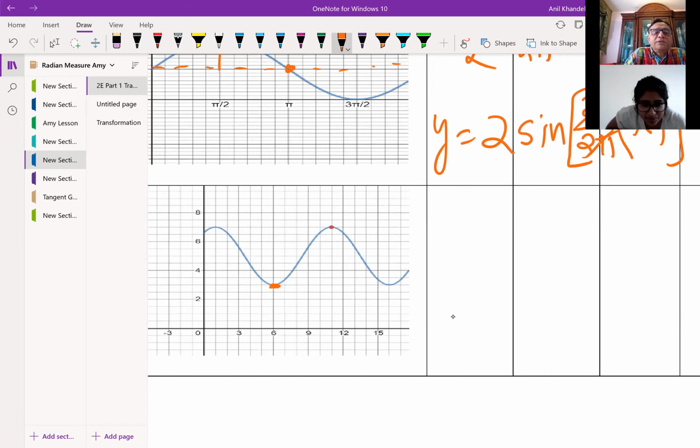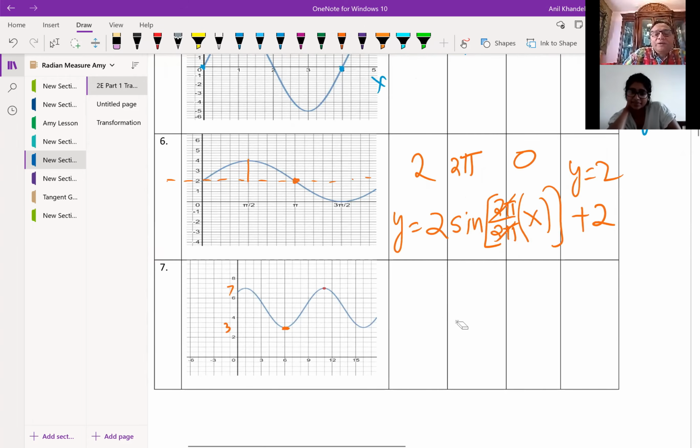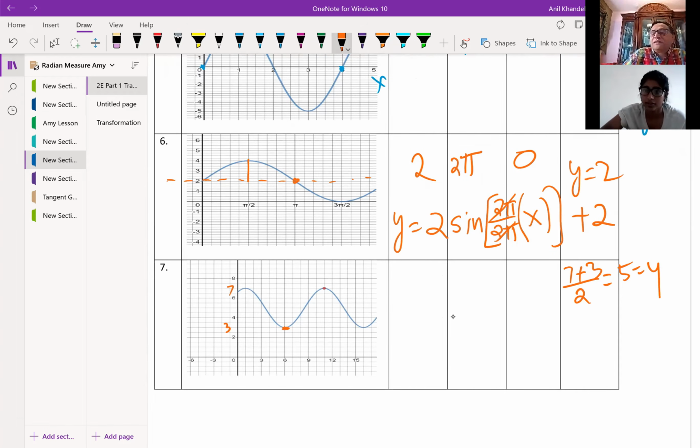So it goes from 3 and the maximum is 7, right? To find the axis, which is the mid value, we do 7 plus 3 divided by 2. 10 divided by 2 is 5. The axis is y equals 5. Is that clear? So at 5, we have an axis.